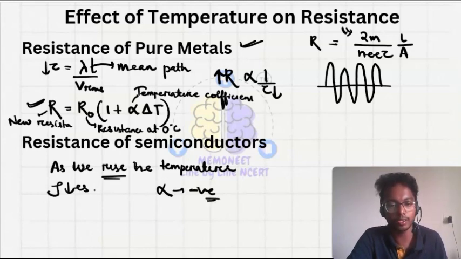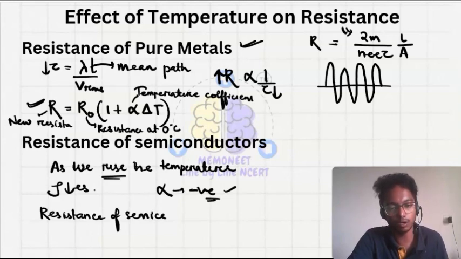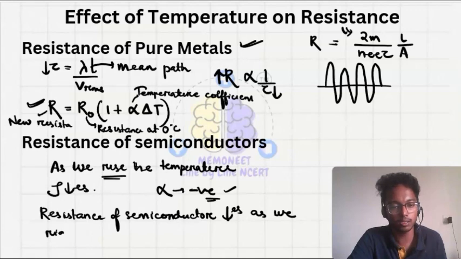So when we raise the temperature, the resistance of a semiconductor decreases. I think this much you have understood.